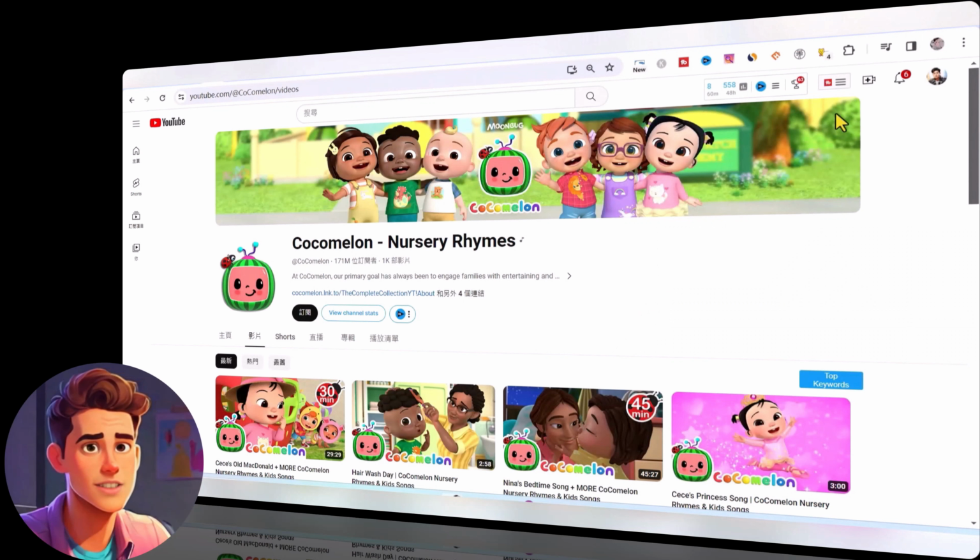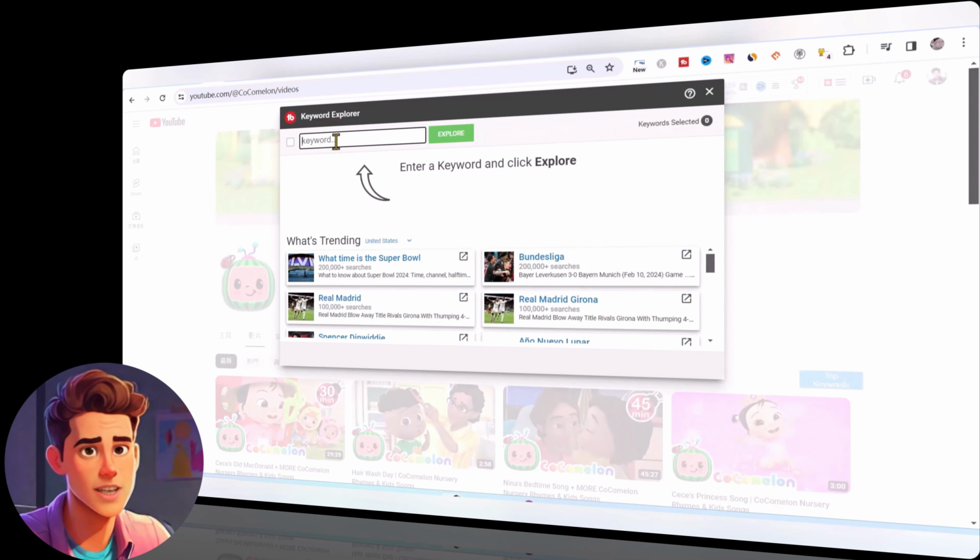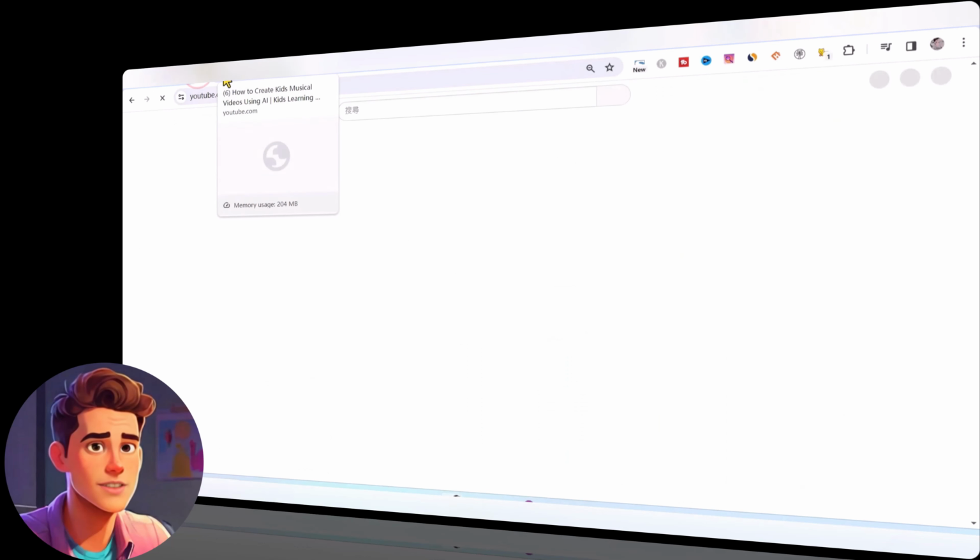When the video is ready, of course we have to upload it. There is a video upload here, and the most important thing when uploading is what keywords we should give it. We use TubeBuddy's optimization tool. Here are the keywords. You can find many related keywords here. We input what we just mentioned, children's music.